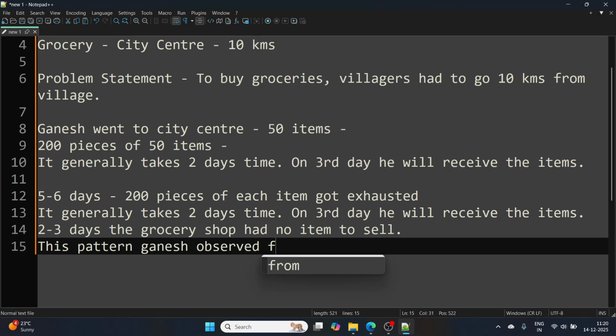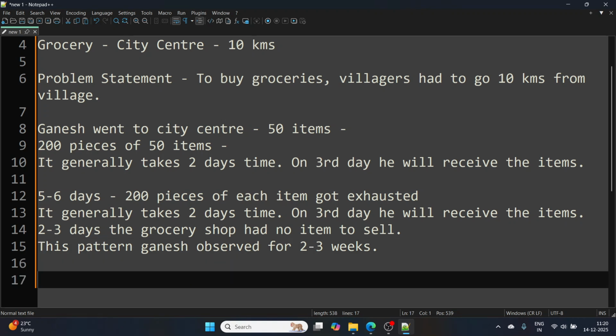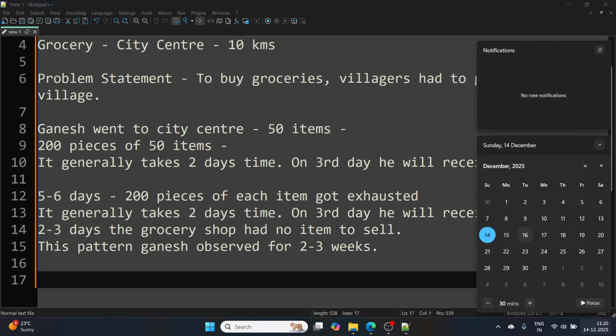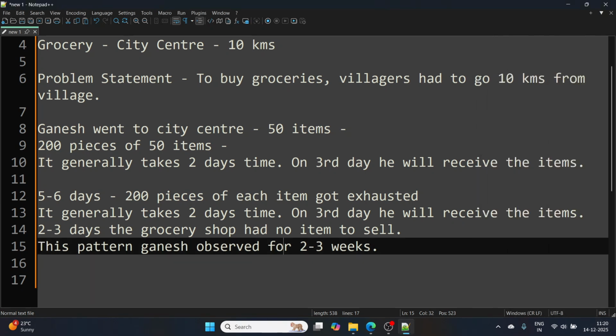Ganesh observed for 2 to 3 weeks. On average it is taking 2 days' time. Let's say if I am giving an order today, today is the 14th of December, it is taking 2 days, the 15th and 16th, and he is getting the order delivered on the 17th. So in 2 to 3 weeks he observed this pattern.